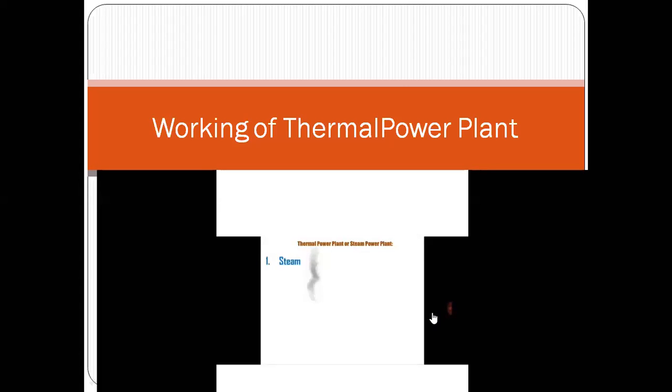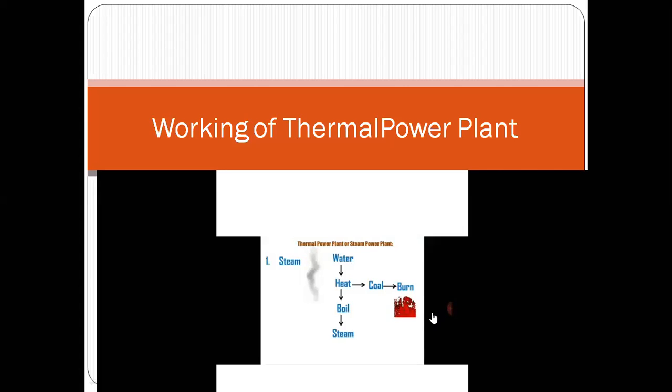But how to generate the steam then? To generate steam, we have to raise the temperature of water, and then the water will boil, and finally we will have steam. Now to raise the temperature of water we require heat. How can that heat be produced? The heat can be produced by coal combustion, so burning of coal takes place. After burning of coal we get heat, and that heat then converts water into steam. So what exactly happens in the thermal power plant?